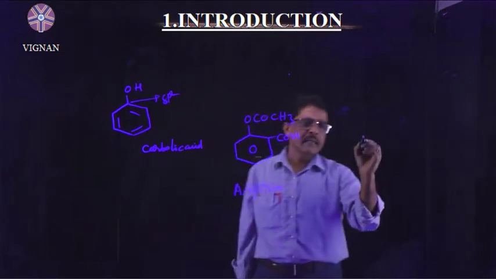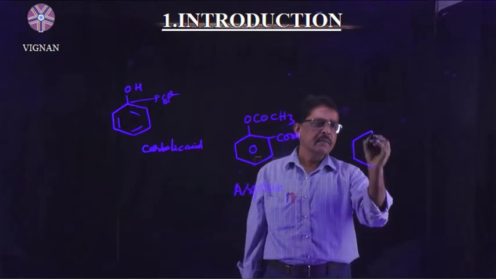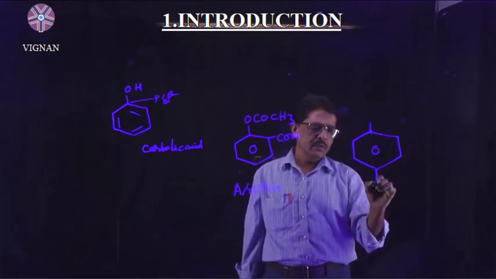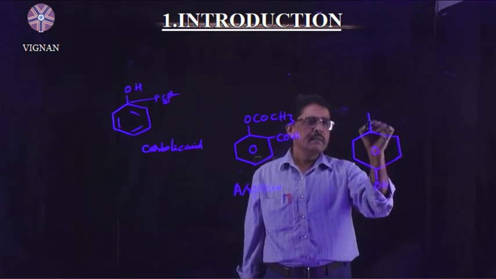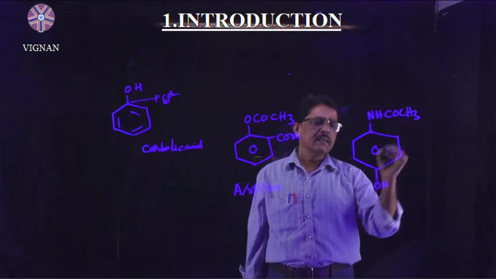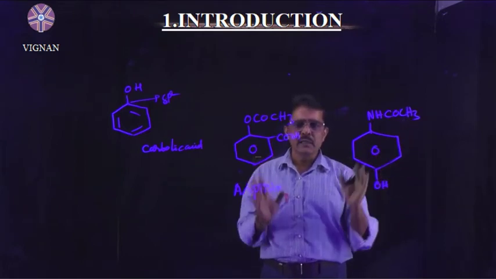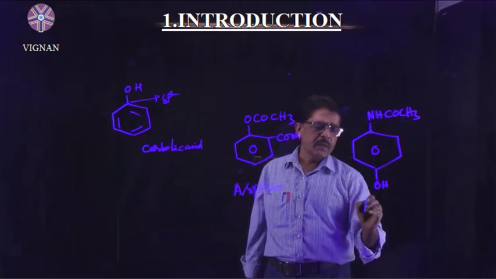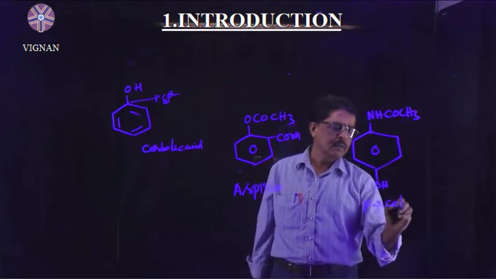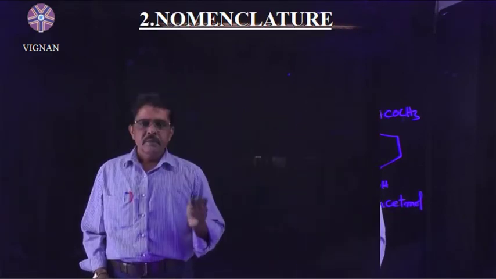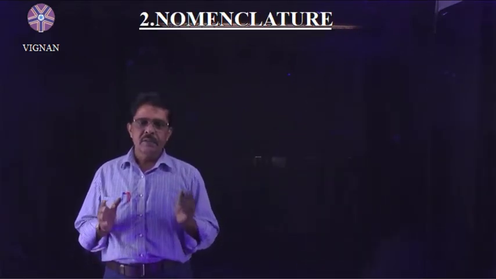The second important medicine is paracetamol, with the formula 4-hydroxy acetanilide. These two are the most important derivatives of phenol. Right, understand? Okay.